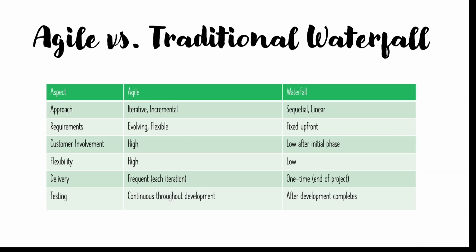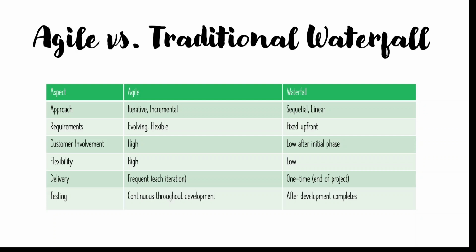Agile is quite flexible where waterfall is not, and delivery is quite frequent in Agile. In waterfall we have to deliver the project in one shot, and when we have delivered, that is the end of our project. But in Agile it is not.